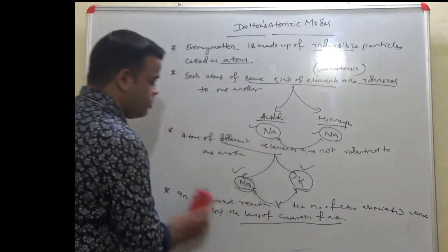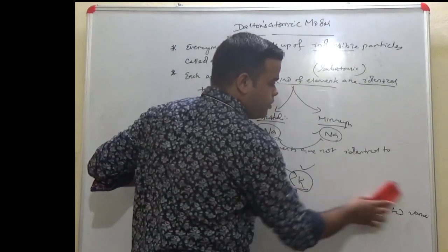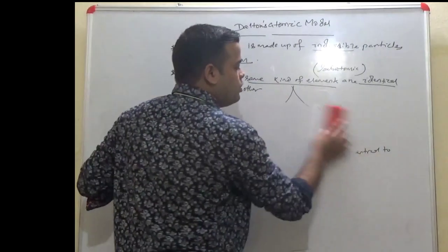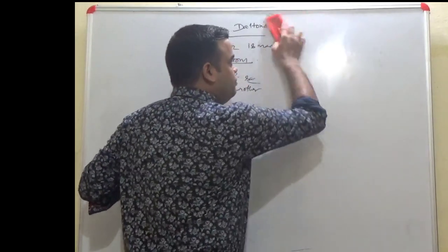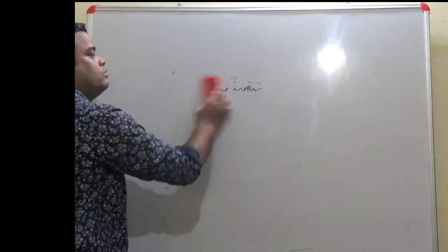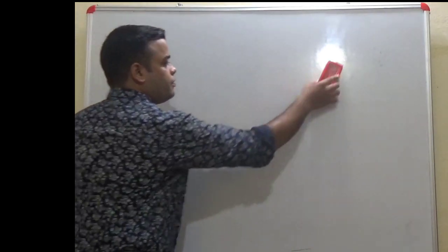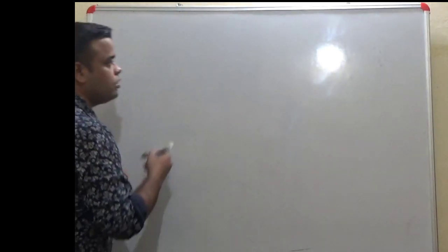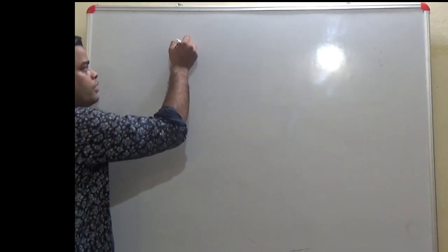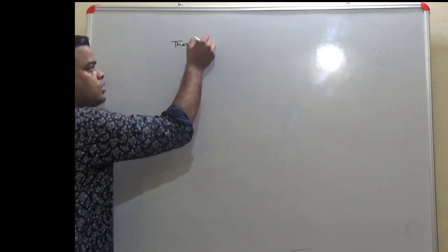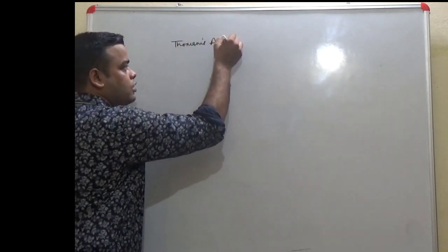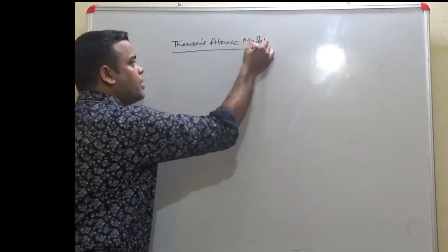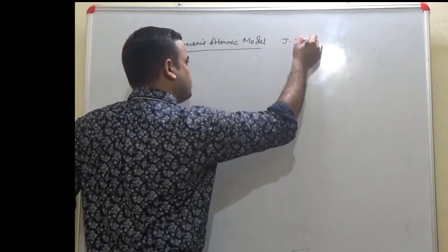Then we come to the Thomson atomic model, or Thomson model of atom, given by J.J. Thomson.